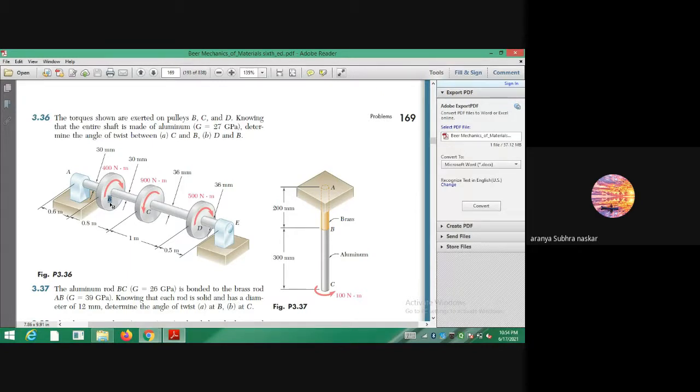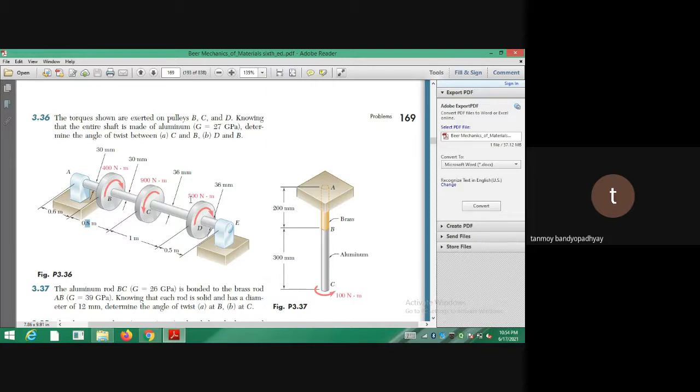We haven't calculated that. We have taken 0.8, not 0.6. How is phi A coming into the picture? If phi A had to be calculated, then we should have taken 400 Newton meter itself, and the length as 0.6 in TL by GJ. Then only we would get phi AB. So we have taken the 0.8 length. We have calculated it for the part BC.